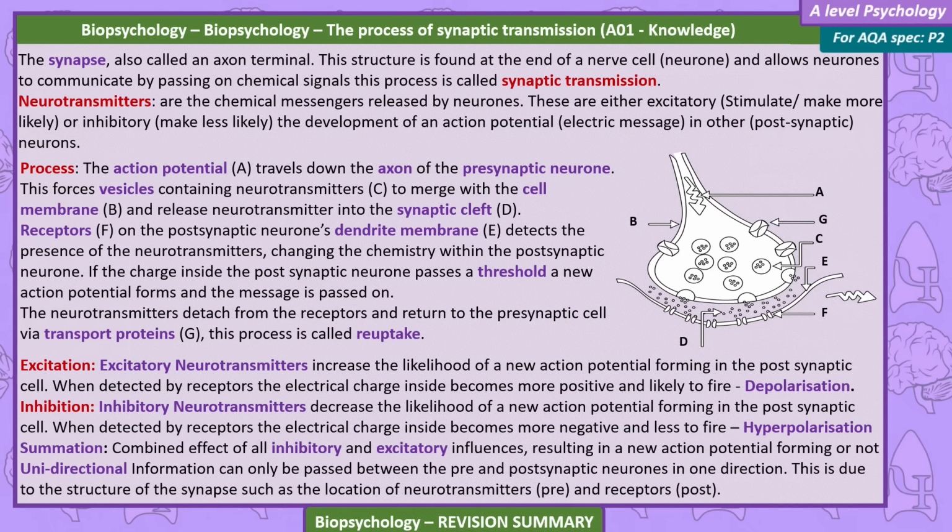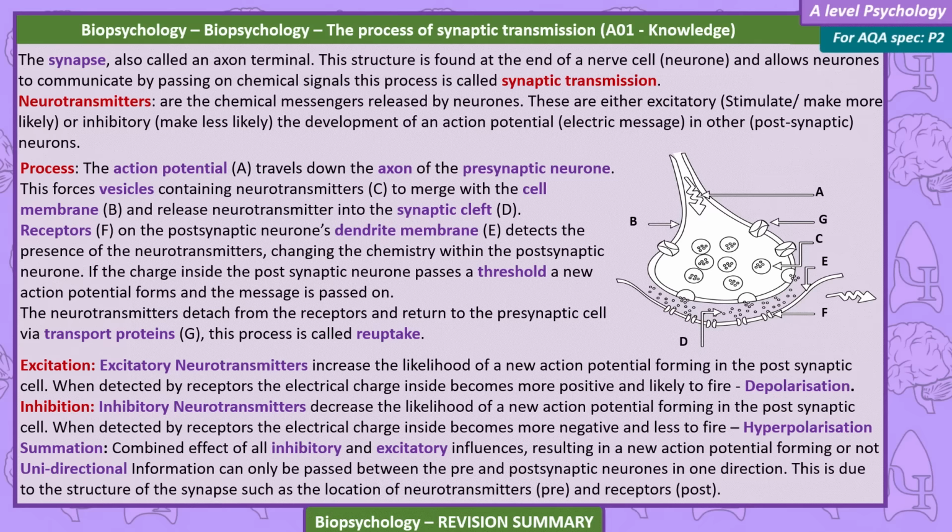Receptors on the postsynaptic neuron's dendrite membrane detect the presence of neurotransmitters, changing the chemistry within the postsynaptic neuron. If the charge inside the postsynaptic neuron passes a threshold, a new action potential forms and the message is passed on. The neurotransmitters detach from the receptors and return to the presynaptic cell via transport proteins. This process is called reuptake.